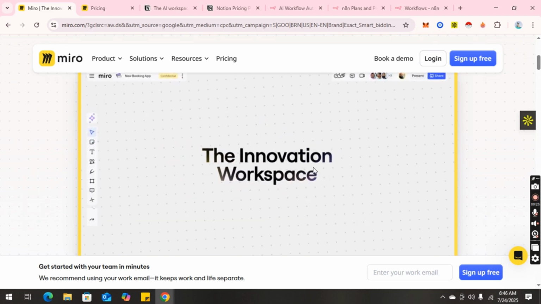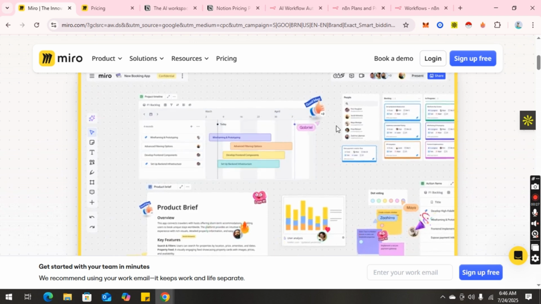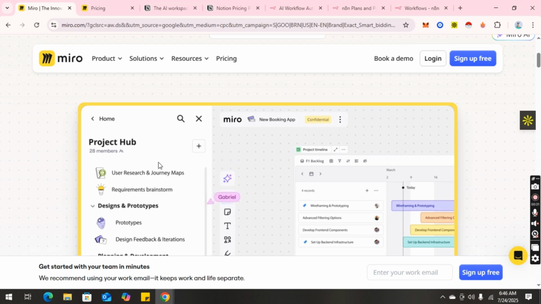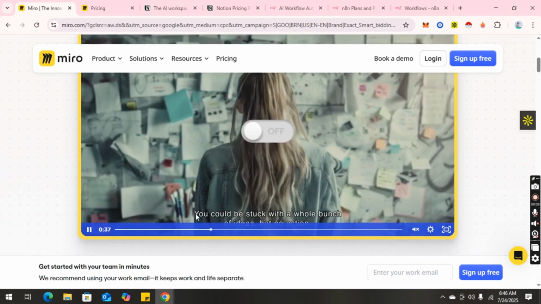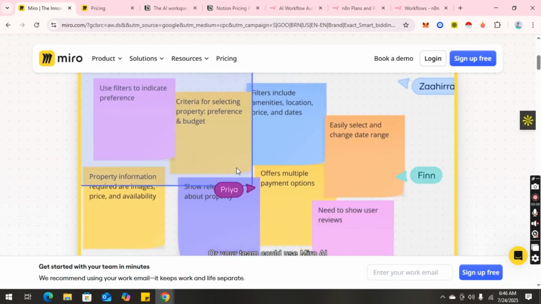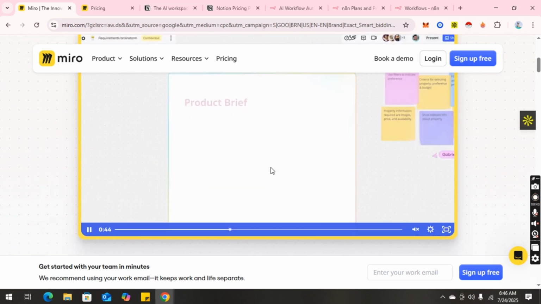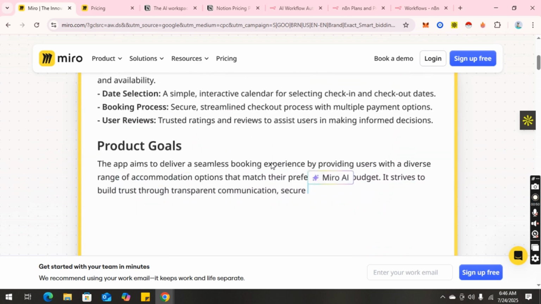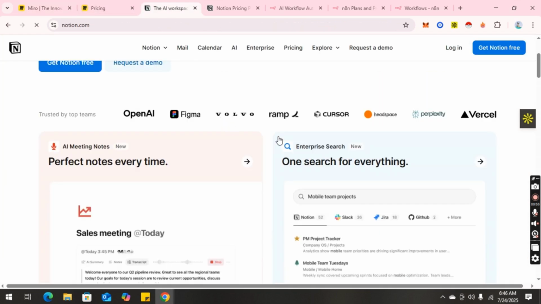It gives you infinite canvas space, sticky notes, mind maps, flowcharts, timelines, and real-time team collaboration where users can sketch, vote, comment, and drag elements freely, making it a dream tool for design thinking, idea sprints, agile planning, and UI or UX prototyping.